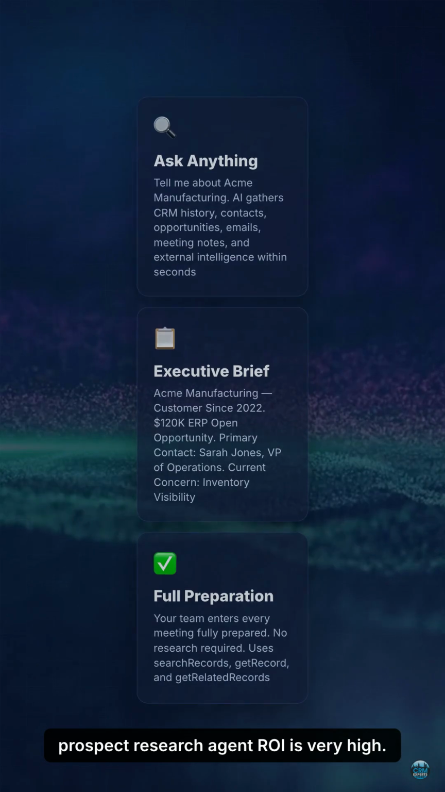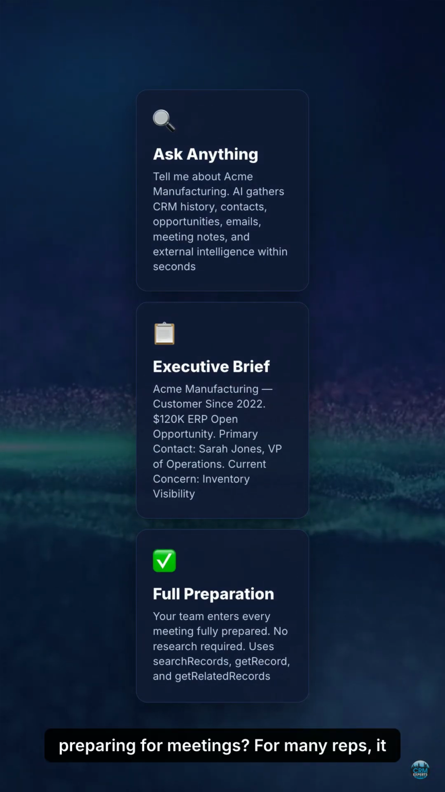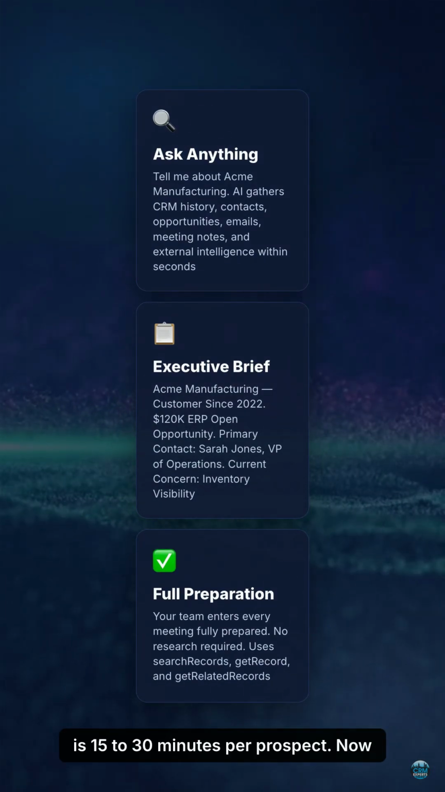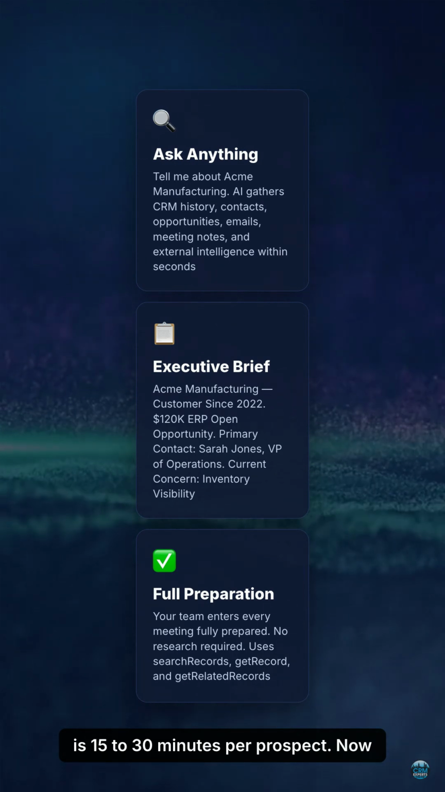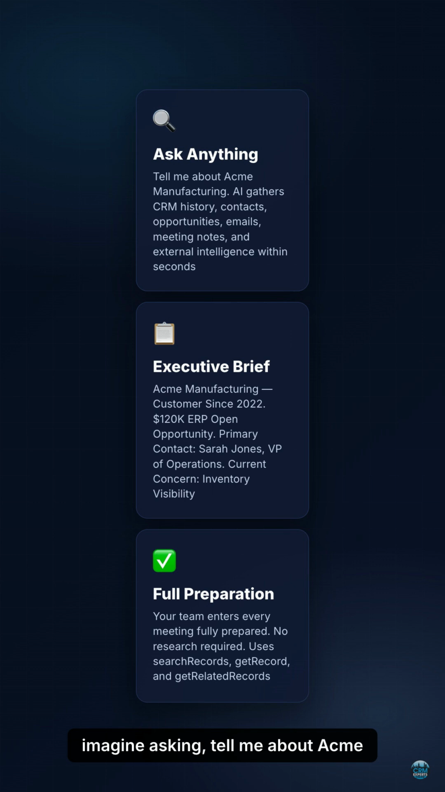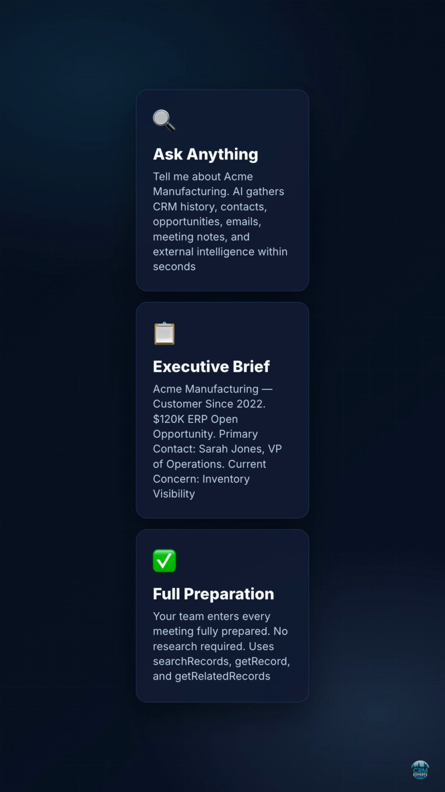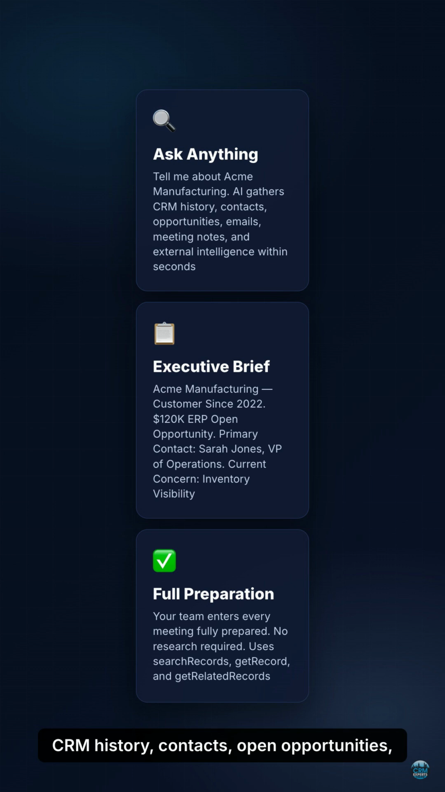Use case number 4, AI Prospect Research Agent. ROI is very high. How much time does your team spend preparing for meetings? For many reps, it is 15 to 30 minutes per prospect. Now imagine asking, "Tell me about Acme Manufacturing." Within seconds, AI gathers CRM history, contacts, open opportunities, emails, meeting notes, and external company intelligence, and generates a concise executive briefing.